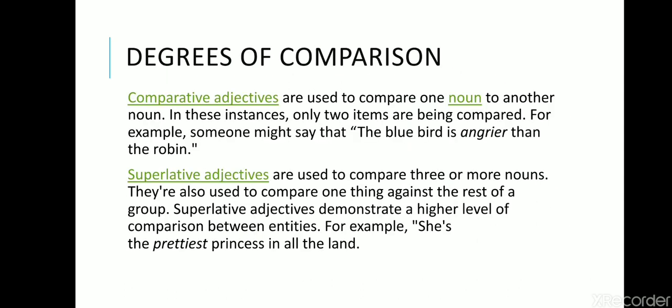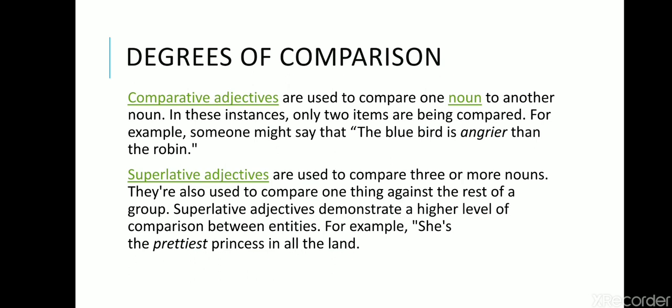Now our second topic is degrees of comparison. So here we have the comparative degree. How to compare nouns or things. So what are comparative adjectives? Comparative adjectives are used to compare one noun to another noun. In these sentences, only two items are being compared. Here is an example.